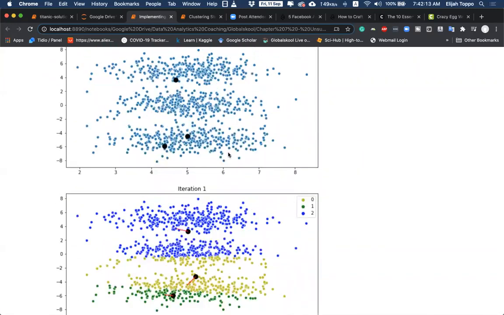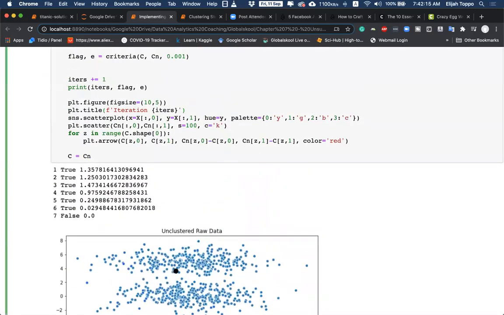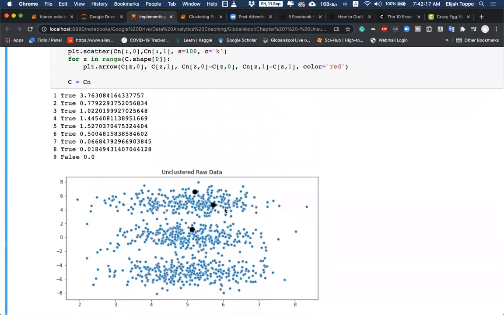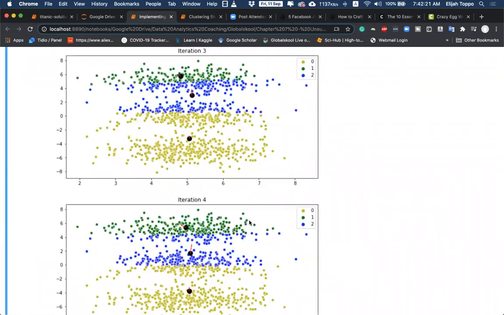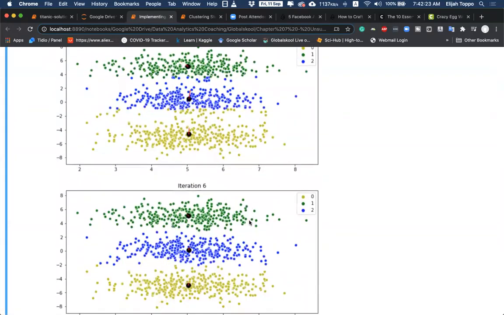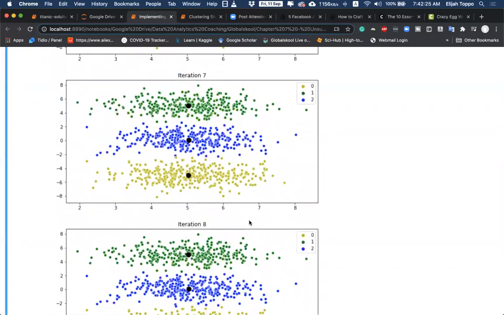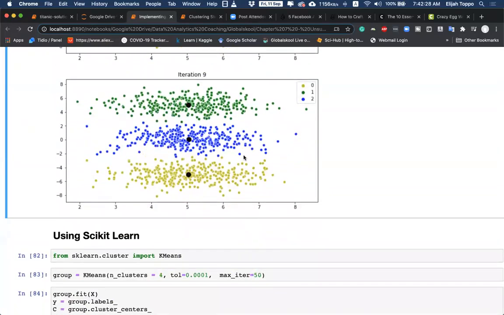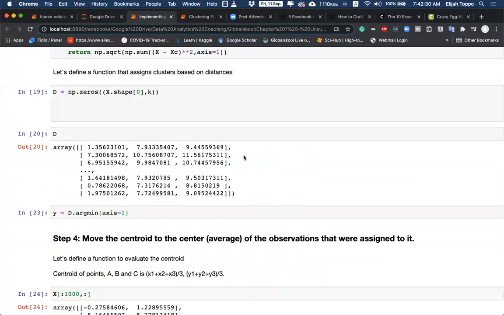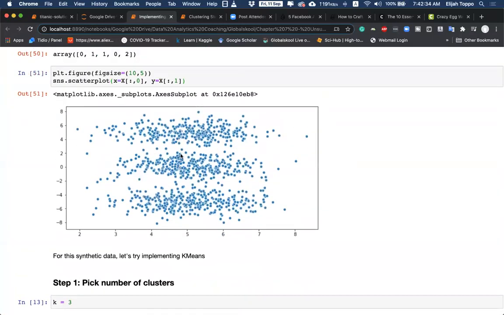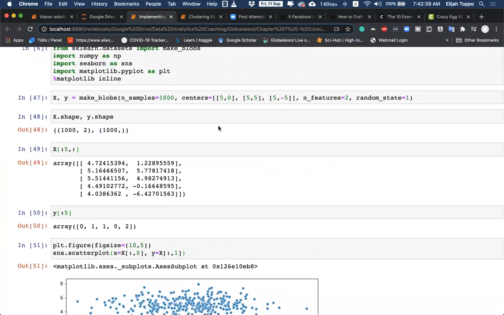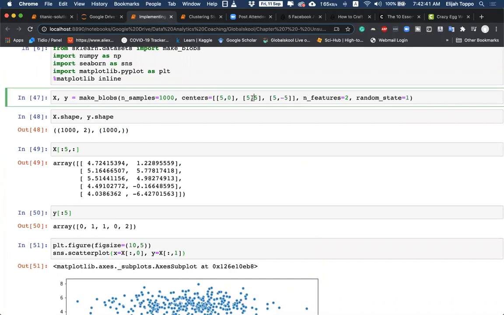Let me try one more example. Okay, 9 iterations, and these are the individual iterations. You can see it is still doing a good job. Let us now try to make the problem a little bit harder by removing this distance also. Let us try to put them closer. So instead of 5, 0, we'll keep it 5, 0 and change this to 5, 2 and 5, minus 2.